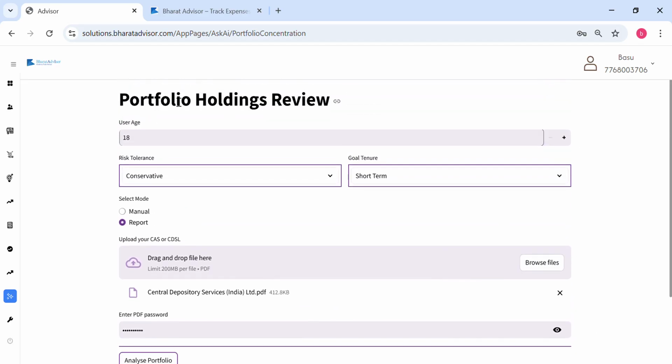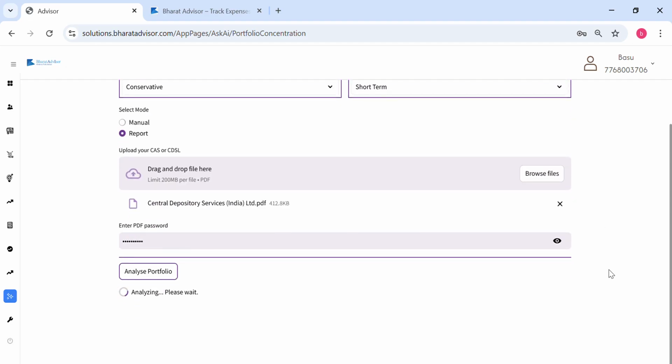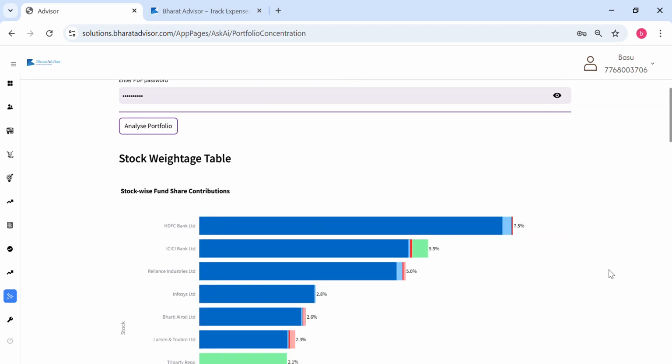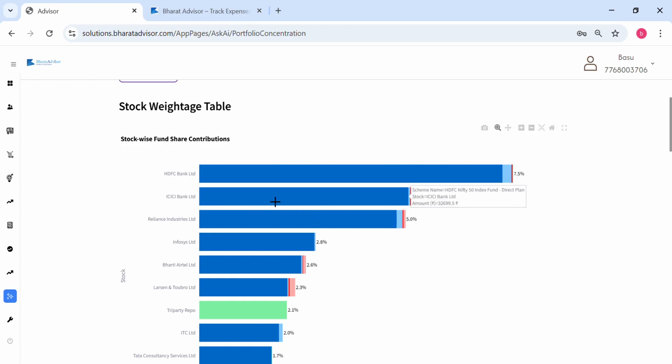You can also check the age and the risk tolerance and the goal tenure. Now basically what it is doing, it is extracting data from Morningstar, and then we have our algorithms. We are trying to find what is the overlap, what is the kind of concentration, different stock wise fund share contribution.